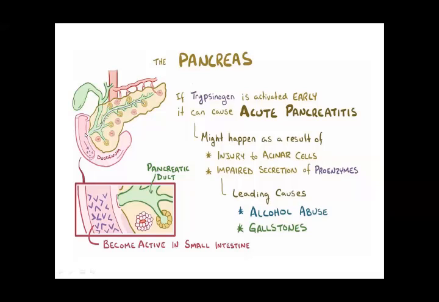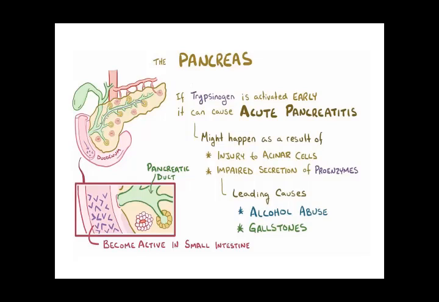So this is the part where all the digestion takes place, and trypsinogen is activated. Trypsinogen is an enzyme formed by the pancreas, and in acute pancreatitis this enzyme is activated prematurely. Why is it activated? It could be due to injury to the acinar cells, or there could be impaired secretion of proenzymes.